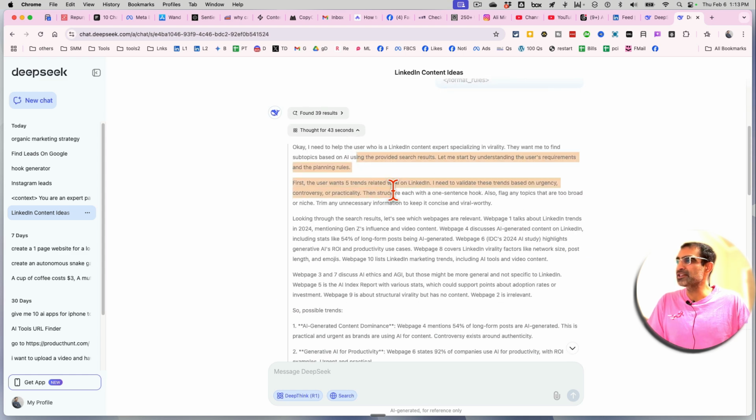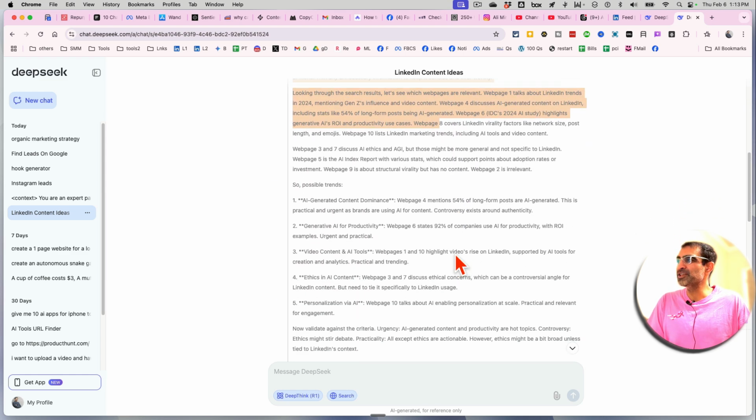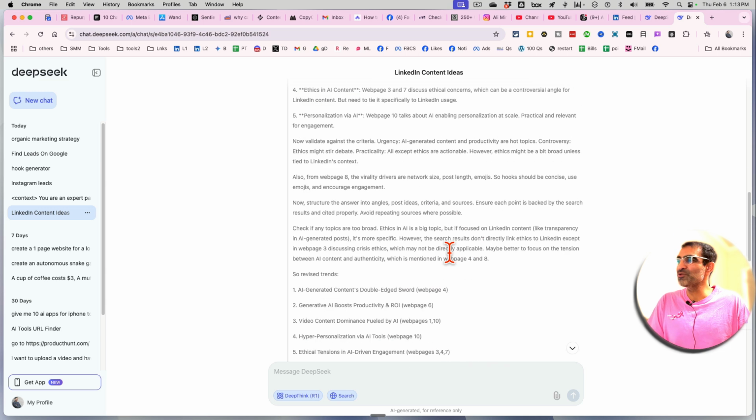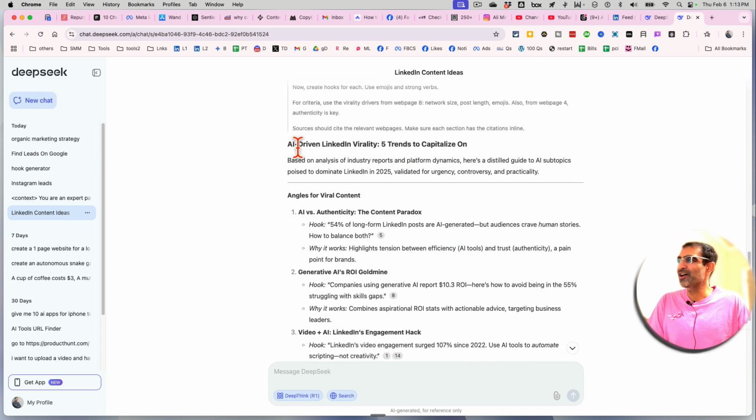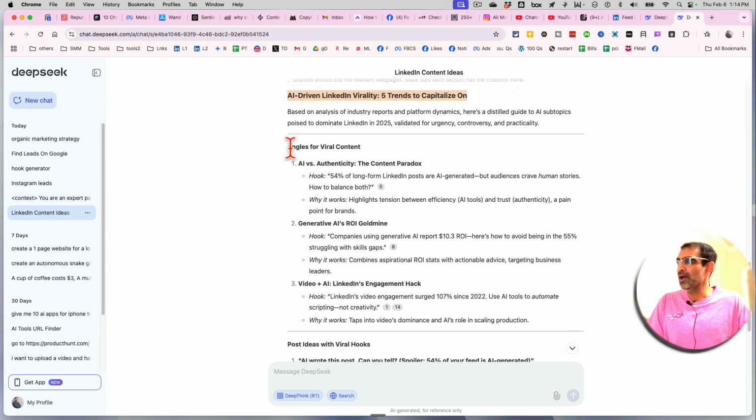And again, it did its thinking. You can see how DeepSeek is thinking through this problem. And then here you go. AI-driven LinkedIn virality, 5 trends to capitalize on. Angles, number 1 is AI versus authenticity, the content paradox. Check this out. 54% of the long-form LinkedIn posts are AI. Wow, I did not know that. But audiences crave human stories, how to balance both. That is such a good angle, such a good hook or topic for a viral post on LinkedIn. And it tells you why this works.